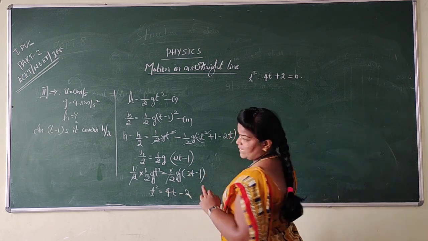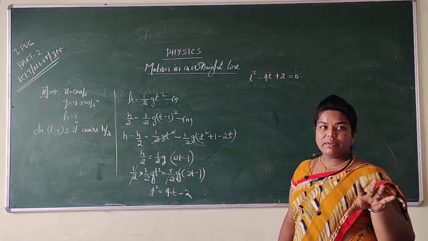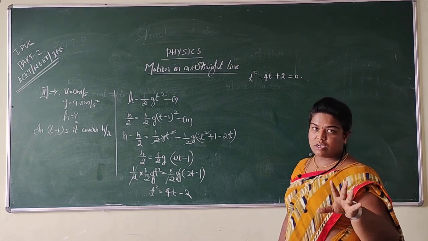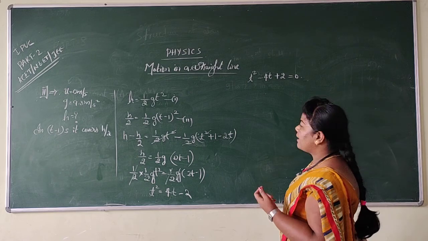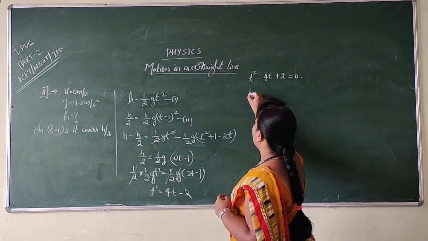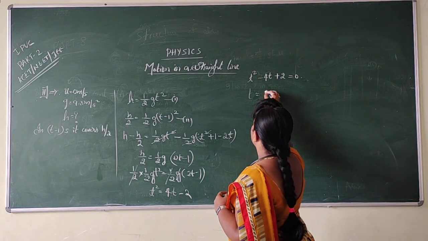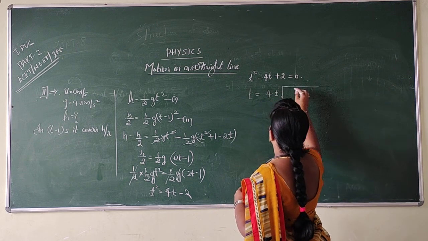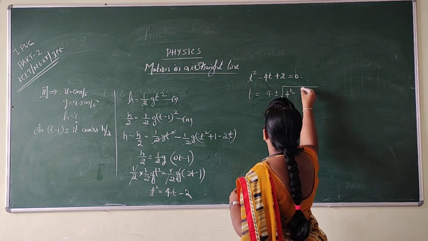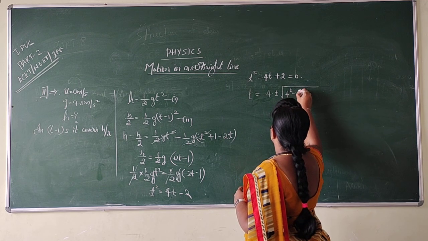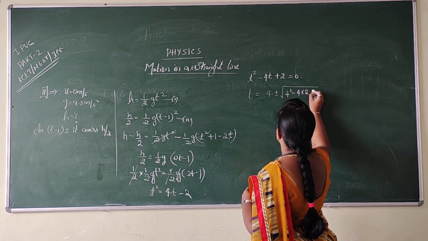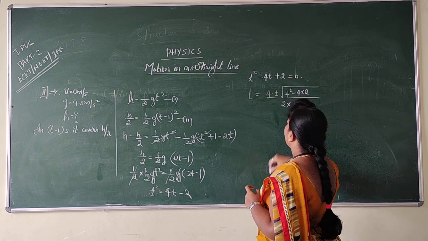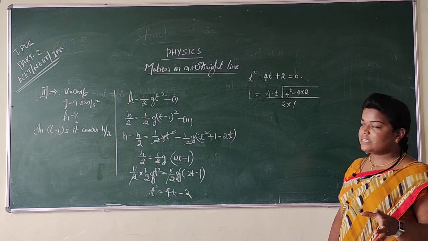But what do we have to do here? We have to find the time. To calculate time, we should find out the roots. Calculating the root directly does not work here. So I am using the formula: minus b plus or minus square root of b square minus 4ac, divided by 2 into a. Right, this is the formula I am using.